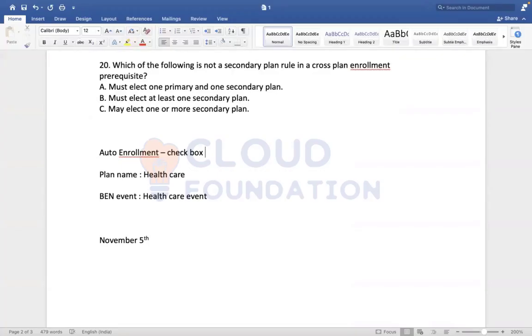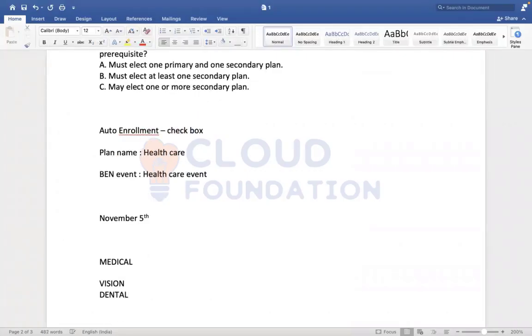Let's say the coverage type is medical, and the plans you created are medical vision, medical dental, and medical health.